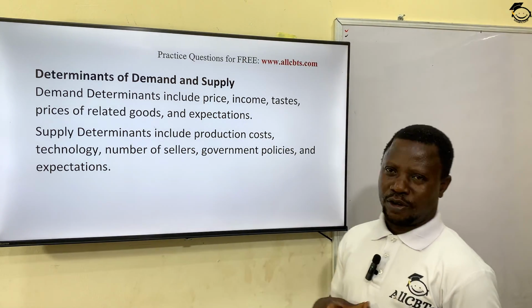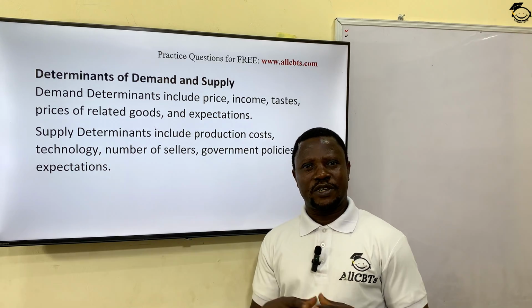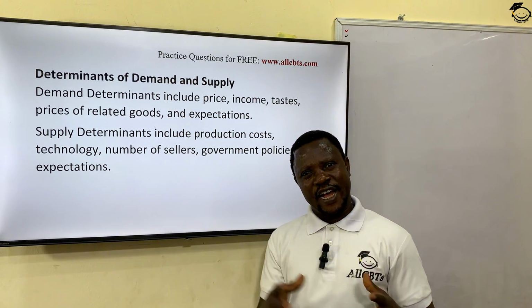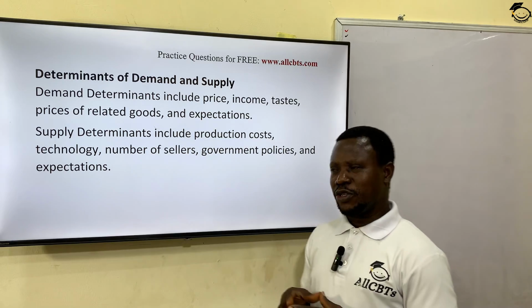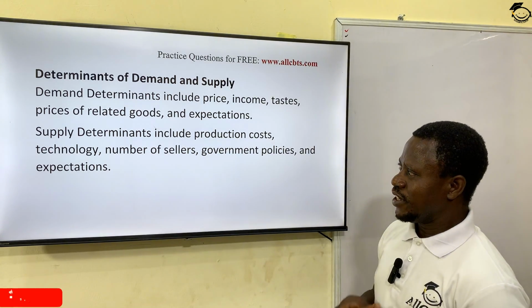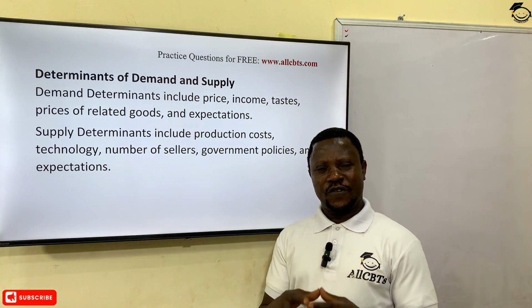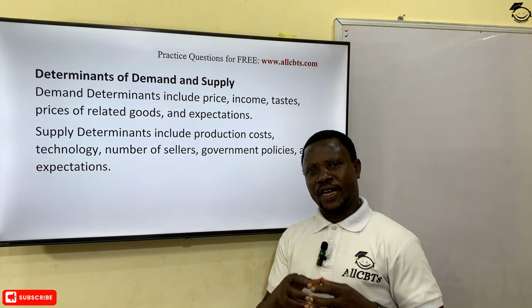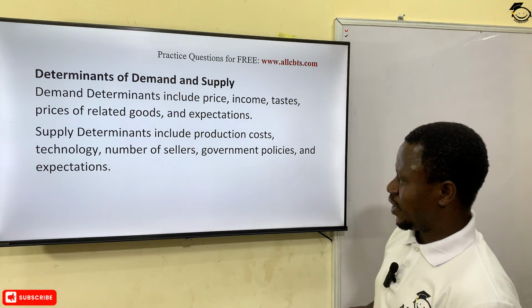Another factor is technology. The presence of technology in production can enhance the level of productivity, so it's a major factor that affects supply. The number of sellers also affects supply. The more people in the market, the more they produce, the more they supply for sale.